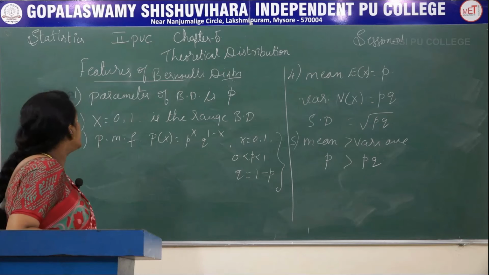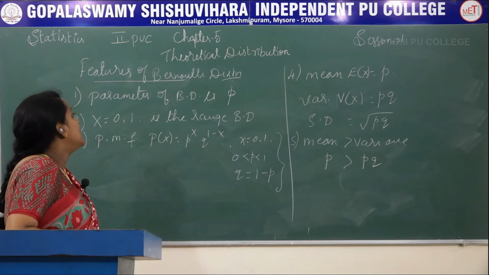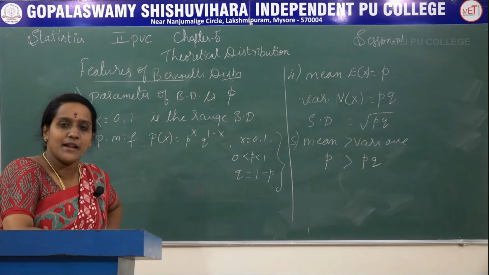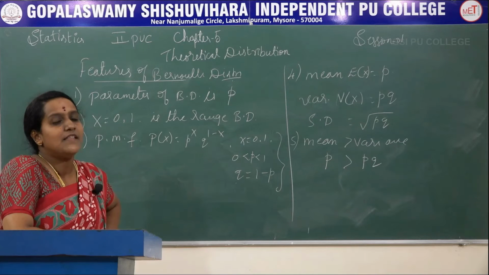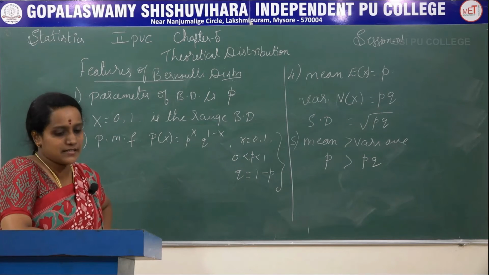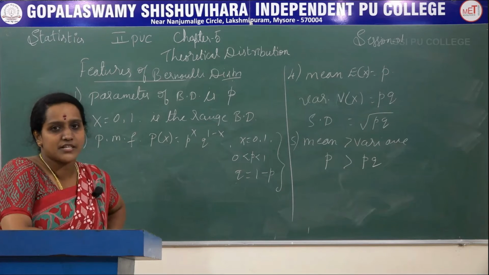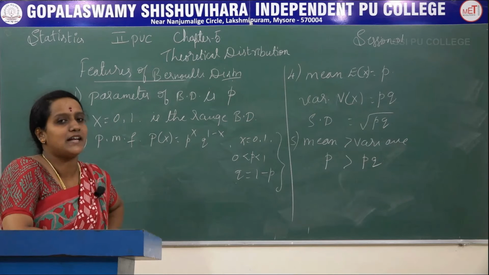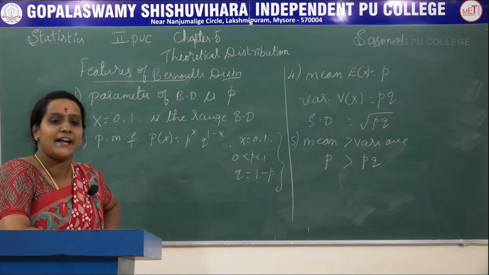I will repeat the features of Bernoulli distributions. Here we have only one parameter, that is p, the parameter of the Bernoulli distribution, and the range of the distribution is 0, 1, that is, it can take only the values 0 and 1.